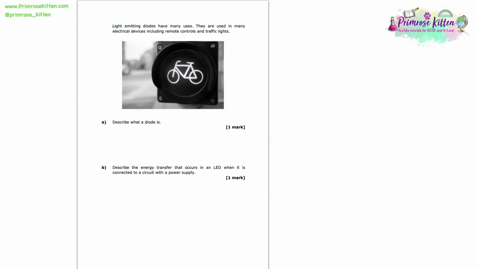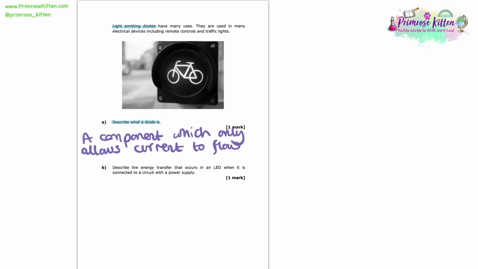Light-emitting diodes have many uses. They're used in many electrical devices, including remote controls and traffic lights. Here we're asked to describe what a diode actually is. And this is a little definition that we need to know, so if you don't know it, get yourself out a flashcard now and copy it down with me. So a diode is a component which only allows current to flow in one direction. And that's all we need to write down there to get our mark.